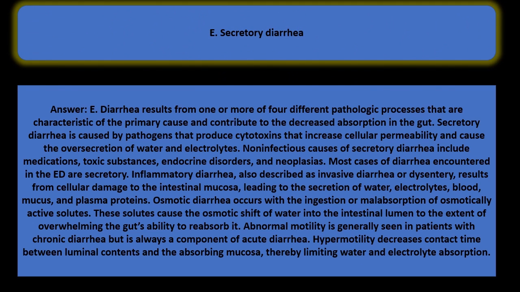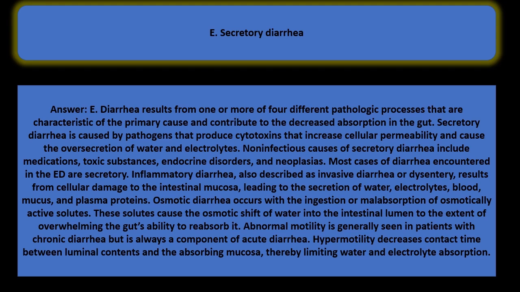Diarrhea results from one or more of 4 different pathologic processes that are characteristic of the primary cause and contribute to the decreased absorption in the gut. Secretory diarrhea is caused by pathogens that produce cytotoxins that increase cellular permeability and cause the oversecretion of water and electrolytes. Non-infectious causes of secretory diarrhea include medications, toxic substances, endocrine disorders, and neoplasias. Most cases of diarrhea encountered in the ED are secretory.